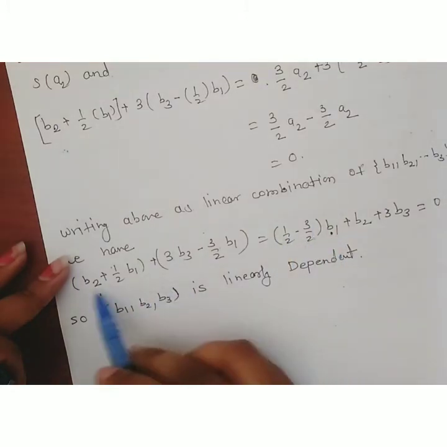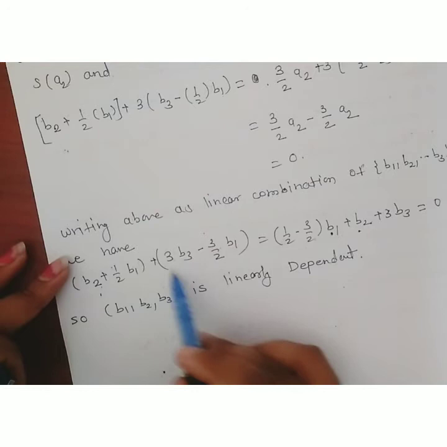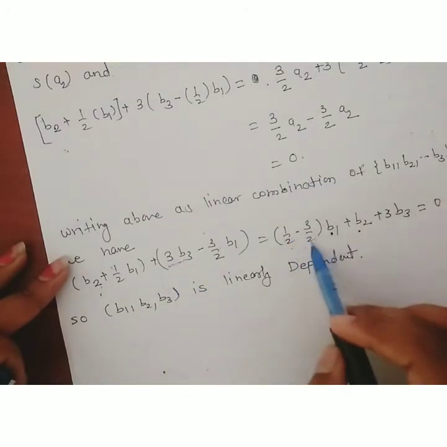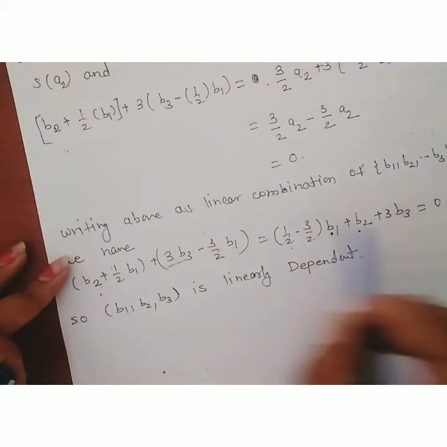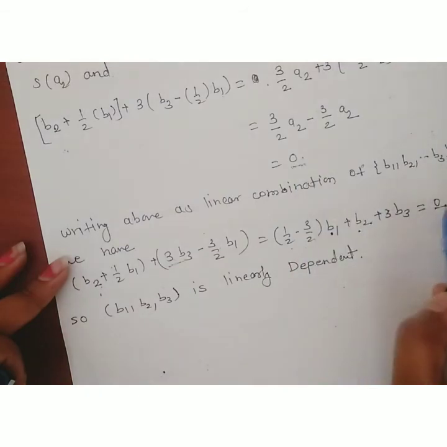Then what is the coefficient of B2? Only one term is present, B2. And the term of B3 is 3 into B3. Therefore the expression is (1 half minus 3 by 2) B1 plus B2 plus 3 B3, and this value is equal to 0.